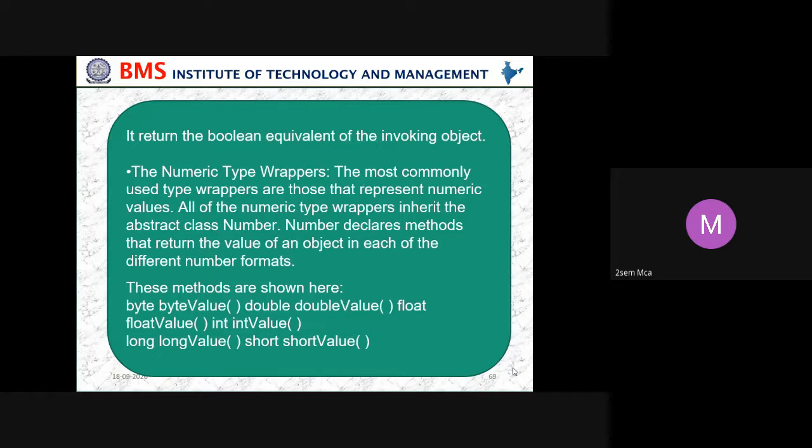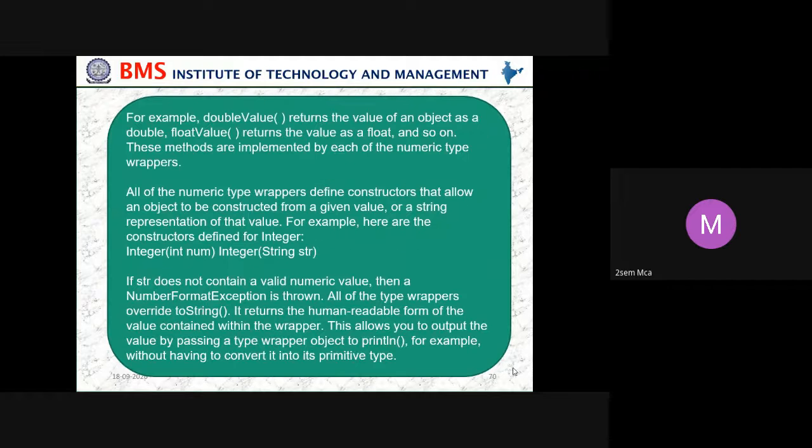The numeric type wrappers: the most commonly used type wrappers are those that represent numeric values. All of the numeric type wrappers inherit the abstract class Number. Number declares methods that return the value of an object in each of the different number formats. These methods are byteValue, doubleValue, floatValue, intValue, longValue, and shortValue.